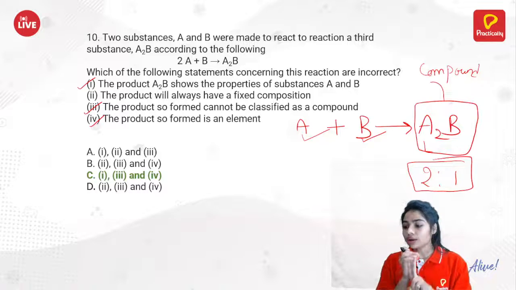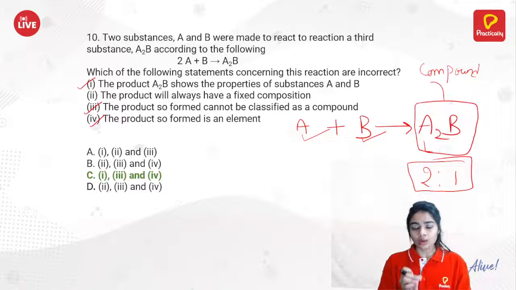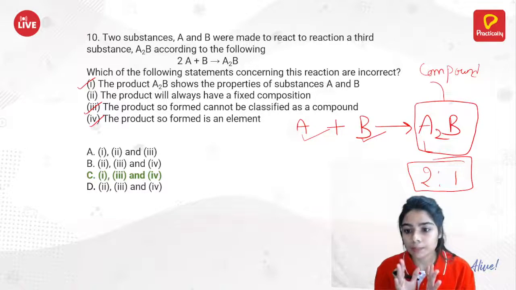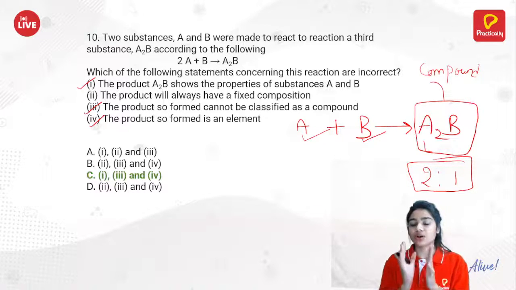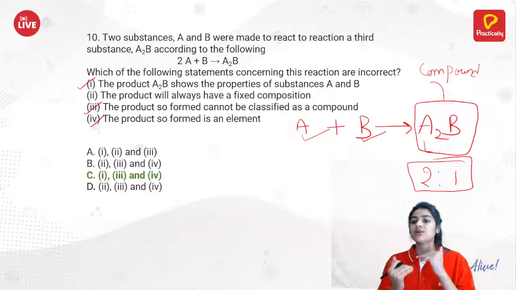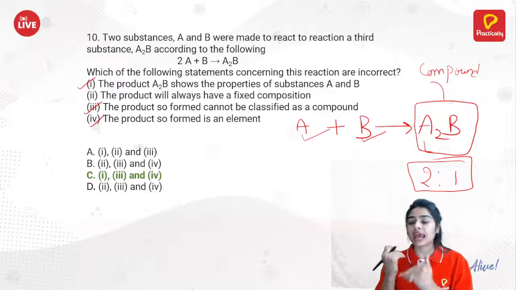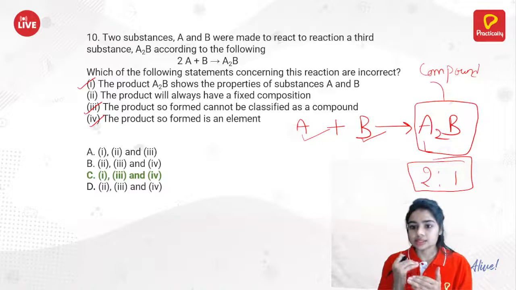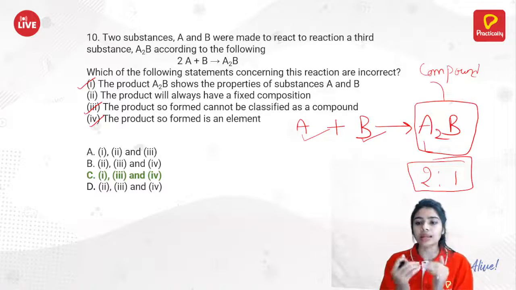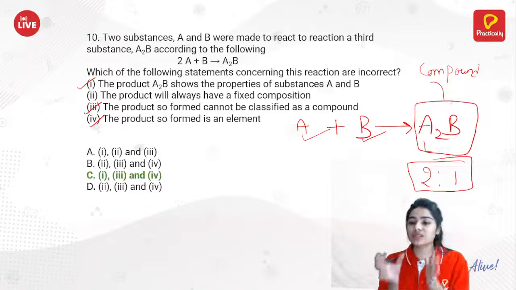It can be your compound. Now, if it is your compound, then what are the properties of compound? They should have fixed proportion. This is the main thing in compound, that they always have a fixed composition.